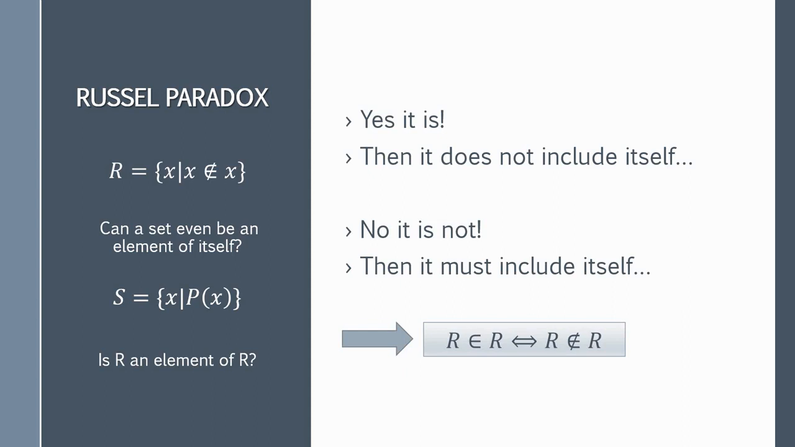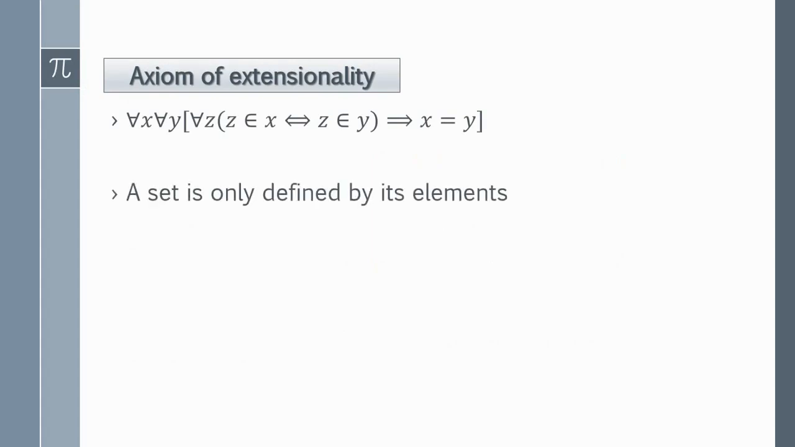There are more paradoxes which are all more or less similar in the way that they observe some kind of weird counterintuitive set. To overcome those paradoxes we need the Zermelo-Fraenkel axioms. The first one being the axiom of extensionality, formally stated like this. It basically says that a set is uniquely defined by its elements, which also means that any kind of order inside the set is completely irrelevant.